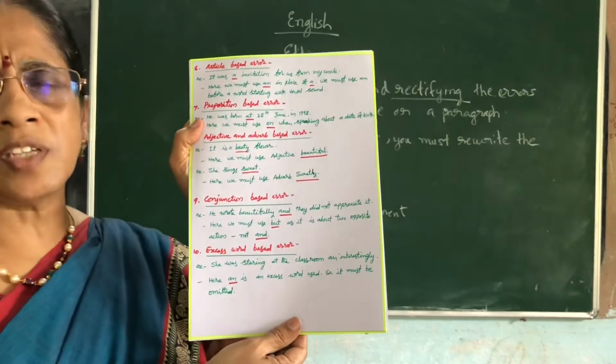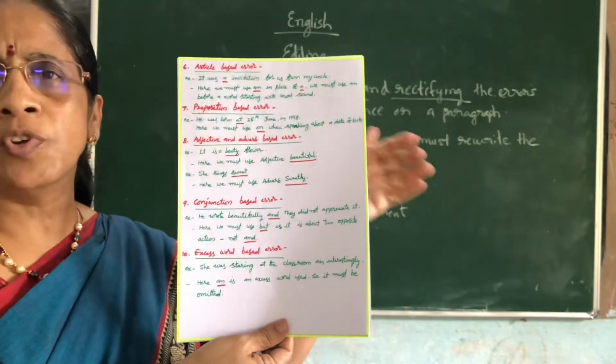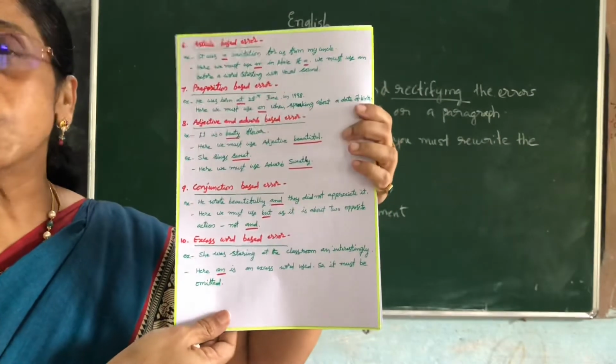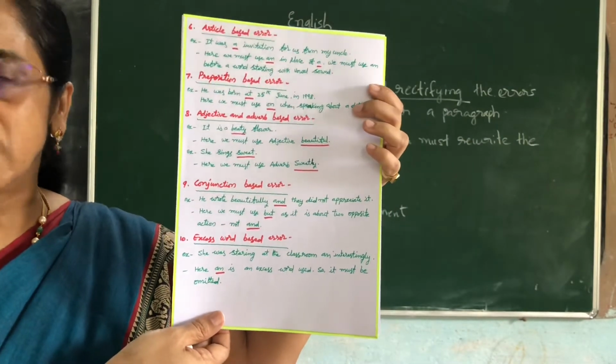Conjunction also there is certain action which is going on with the help of that conjunction. And is used to join, but is used to differentiate, like that.